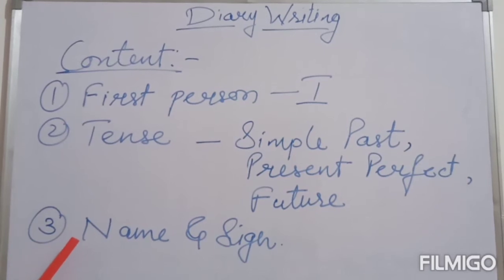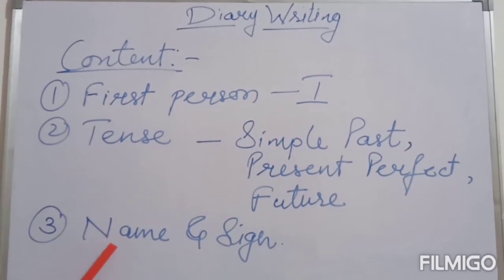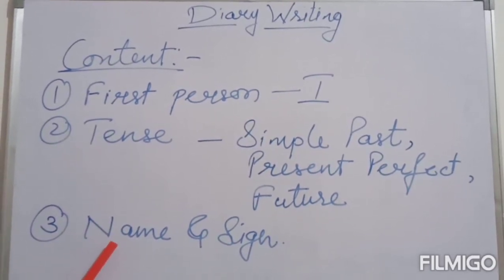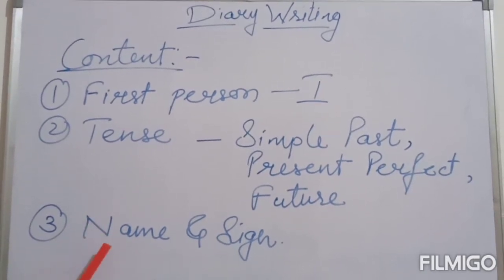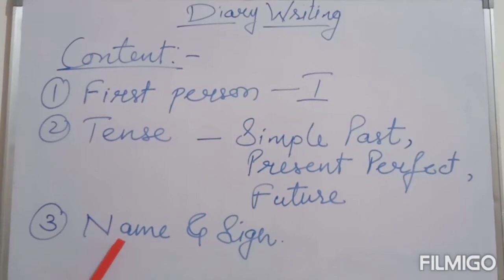Then at the end of the diary we have to write down our name, because we are the only writer of the diary. So at the end, at the bottom left corner, we will write down name and we will put a sign below our name.